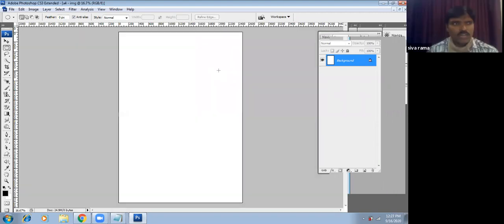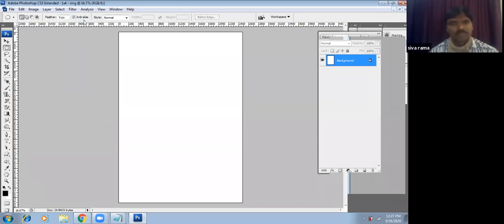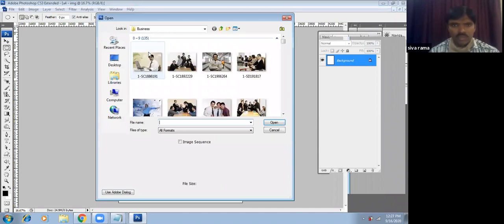Now I can collect images and arrange them in my document. Once you have made a document with the help of File, then we can go down to Open. Control O is for opening images. We can collect the desired images and open them.